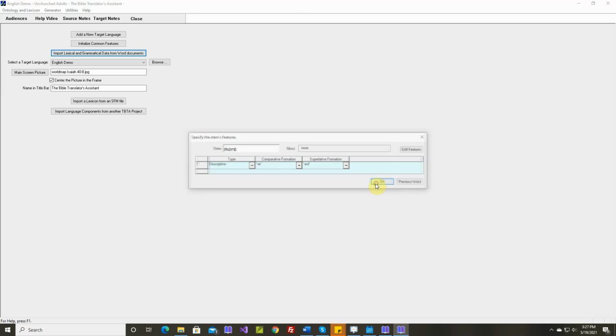Kinder, kindest. More, this is quantity. New, newer, newest. Old, older, oldest. One, cardinal number. Other, that's identity. Sad, sadder, saddest. Sweet, sweeter, sweetest. Ten, this is a cardinal number.